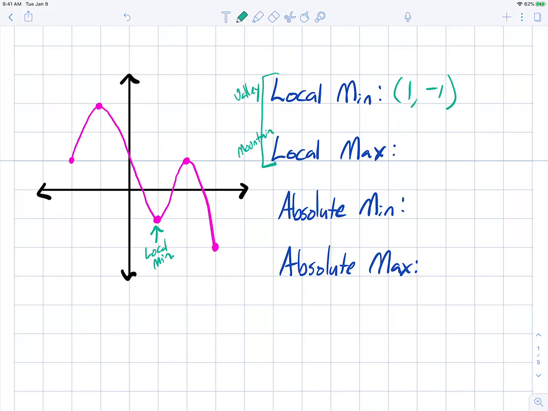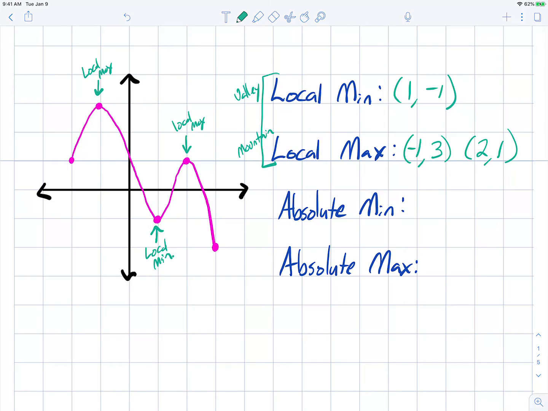The maximums are at the tops of the hills. So this is a local max, and this is also a local max. So the local maximums are at -1, 3 and at 2, 1. So those cannot be endpoints.